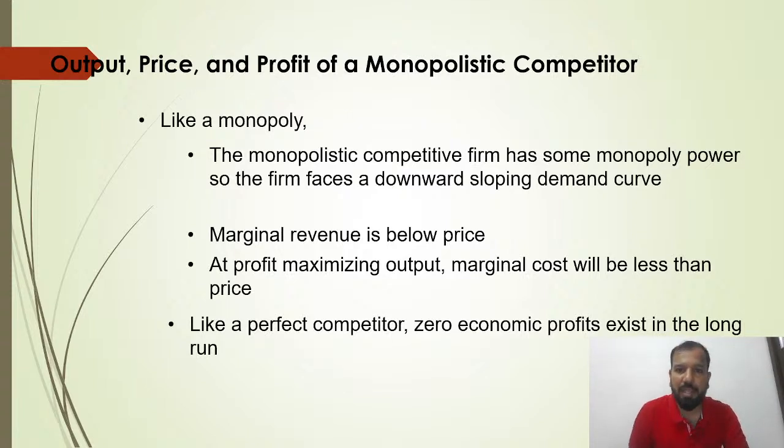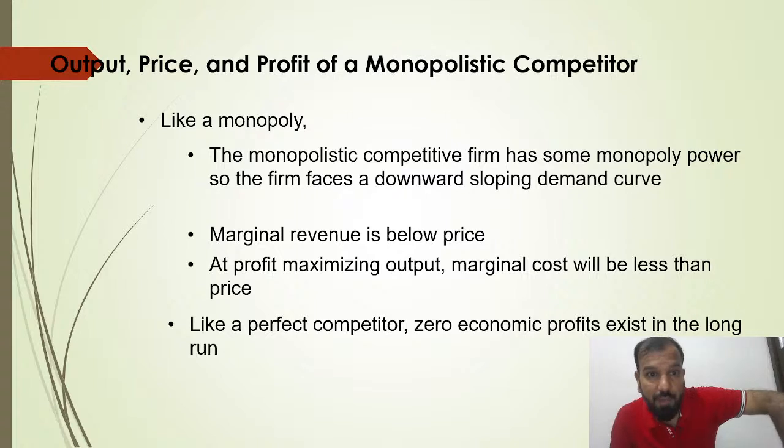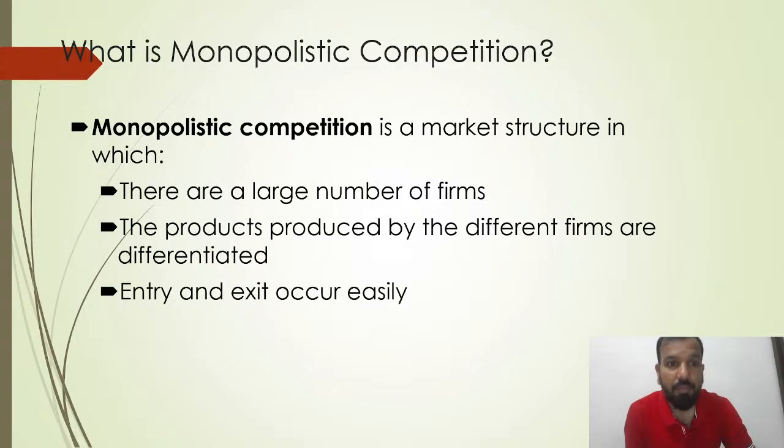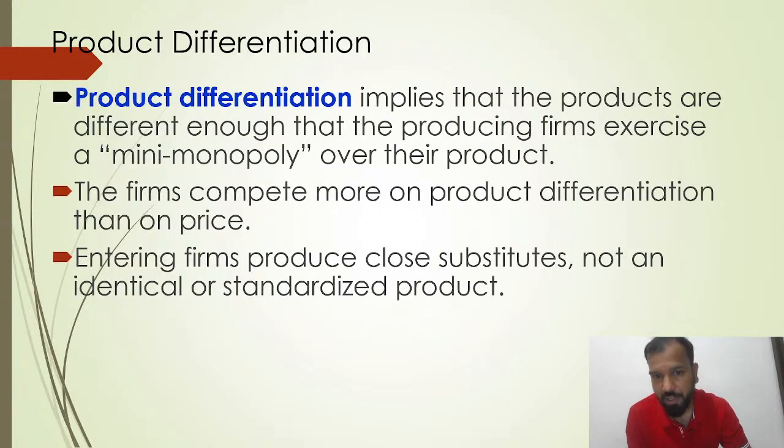Now, output, prices and profit under monopolistic competition. Like a monopoly, monopolistically competitive firms have some monopoly power, so the firm faces a downward sloping demand curve, just like Pepsi and Coca-Cola. So marginal revenue is below the price. At profit maximizing output, marginal cost may be less than the price. So monopolistic competition is a market structure in which there are a large number of firms, the products of different firms are differentiated, and entry and exit occur easily.